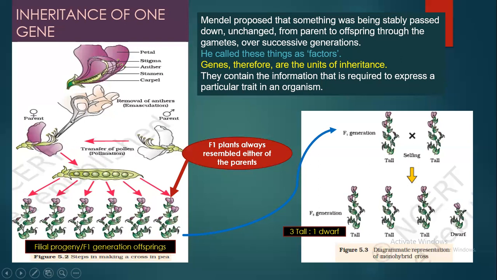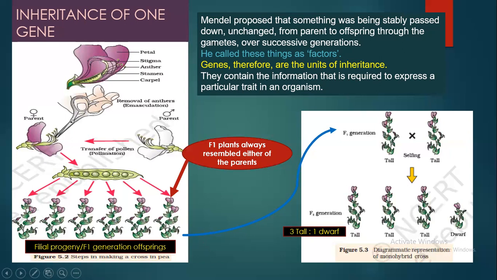That means the genes present in these plants, although they looked similar to one of the parents, were one tall gene and one dwarf gene, but the dwarf gene was not expressed in the F1 generation. So in order to find out why it was not expressed, for that he took one